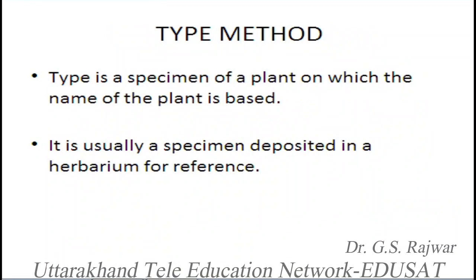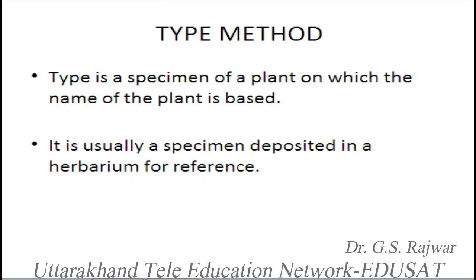Another important set of rules has been given for the type method. Type is a specimen, usually a herbarium specimen, and the type is also called the nomenclature type, because this is the specimen on which the name of a particular species is based.